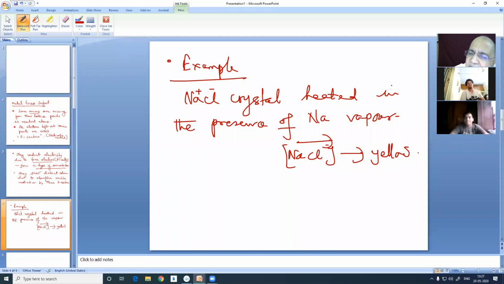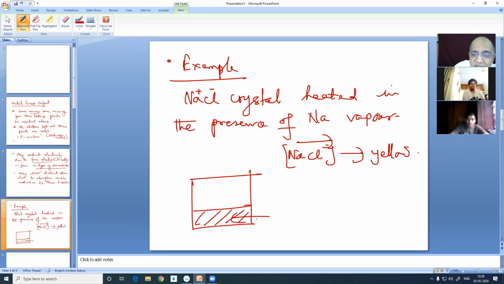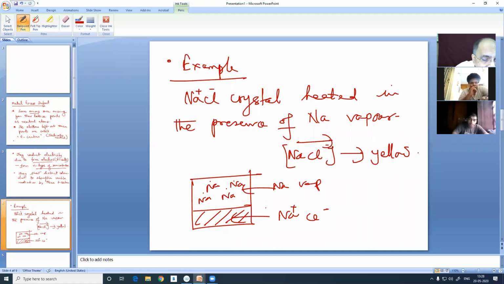And in its place, the nose of chlorine. The nose, that means the electron of chlorine is there. Chlorine has come out as a neutral chlorine atom. So what really happens here? Now see. Supposing here is the sodium chloride crystal, Na plus Cl minus. And here is the sodium atom having 1 unpaired electron. This is a sodium vapor, and this is the sodium chloride crystal. When you heat your mom's sodium chloride crystal in sodium vapor, what happens?